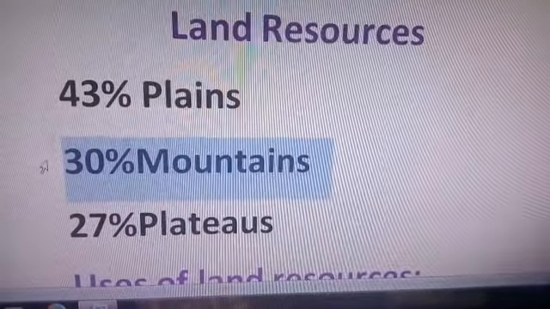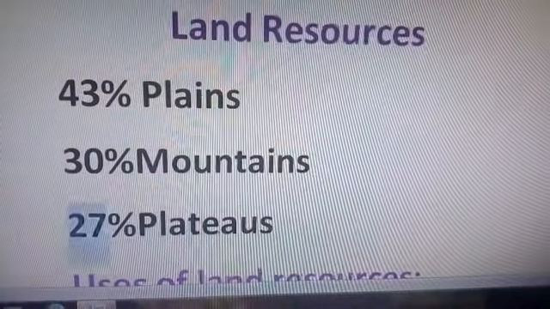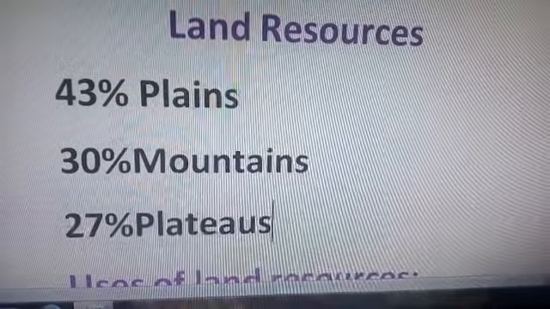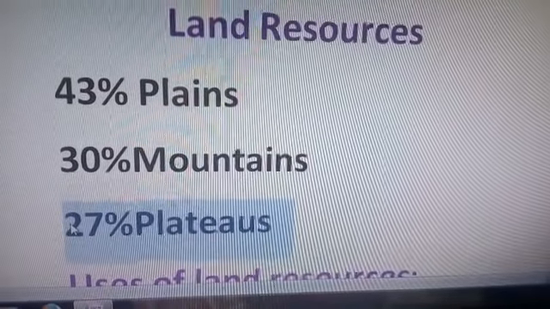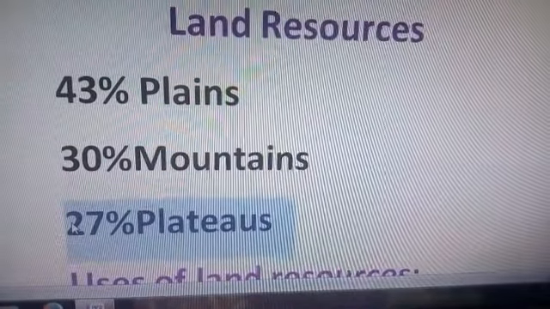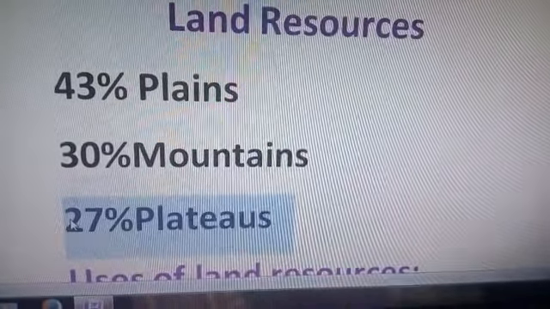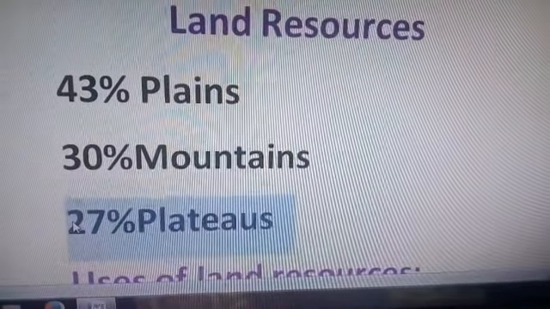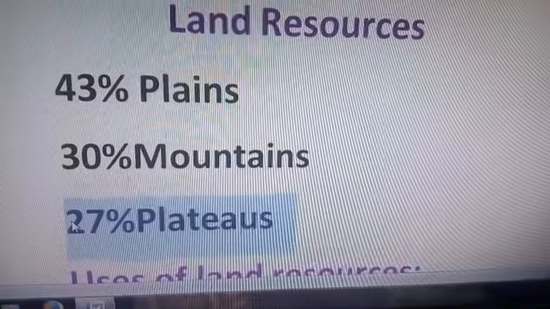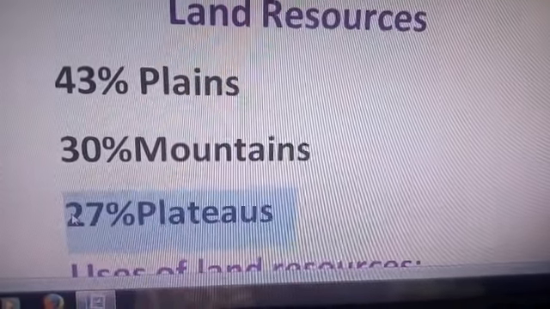Some rivers also originate from the mountains. And third is the plateau. Near about 27% of the area is covered by the plateau. This plateau contains minerals and forest, some arable land and human settlement are also there, and some rivers also flow from the plateau area.